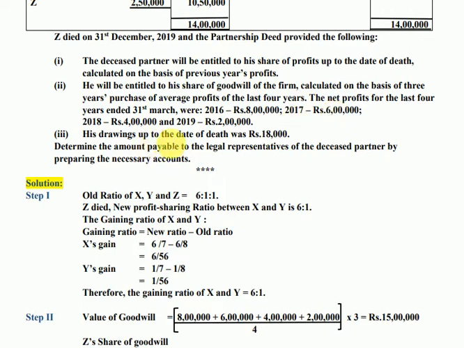Then his drawings up to the date of his death were rupees 18,000, and the question says determine the amount payable to the legal representatives. Who are the legal representatives? The executors of the deceased partner. Who is the deceased partner in the question? Z is the deceased partner, by preparing the necessary accounts.